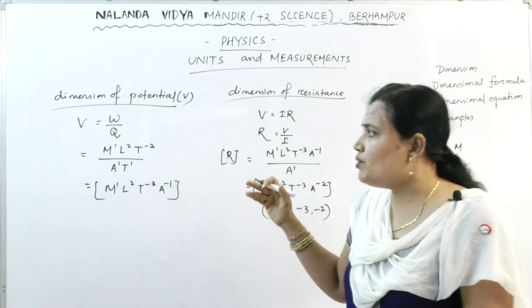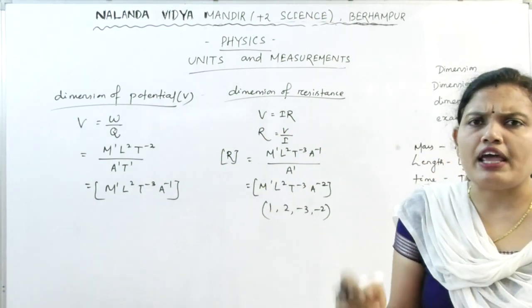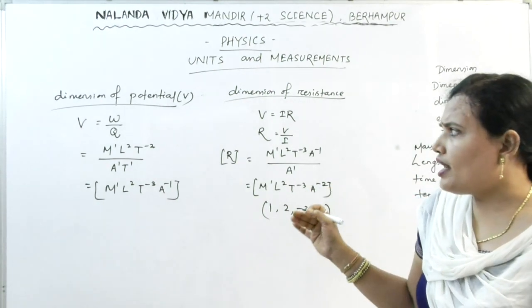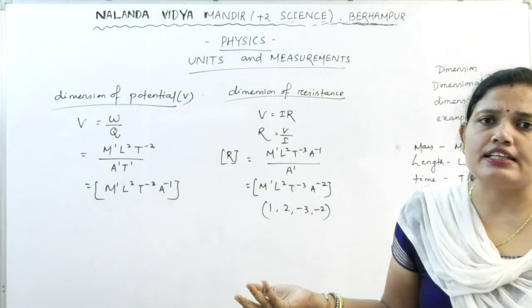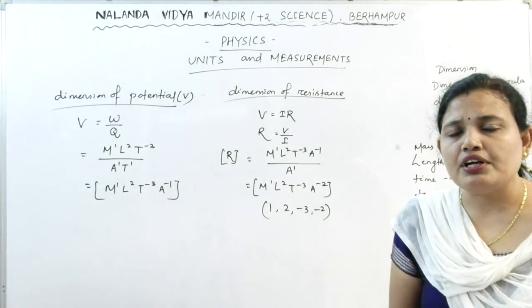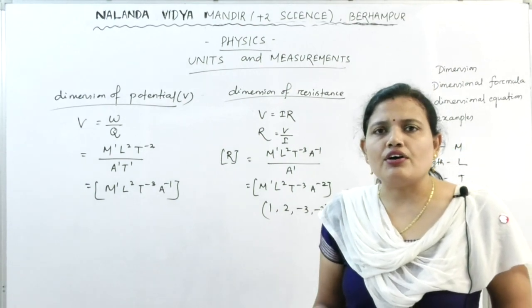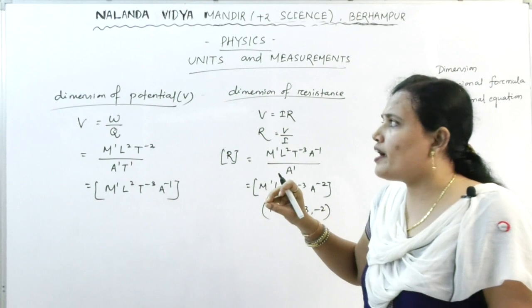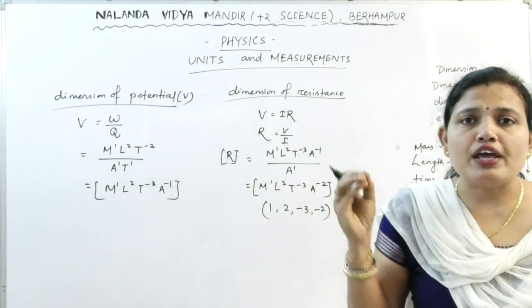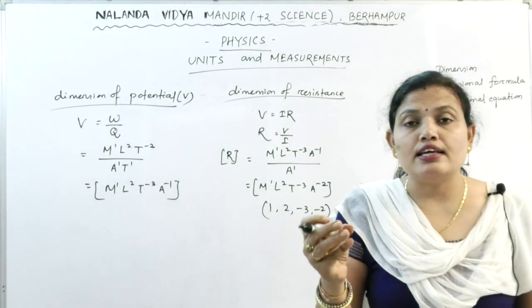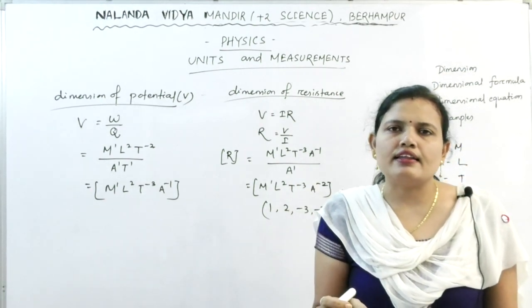Okay, after knowing the dimension, now it is very easy to write down the unit also. Once we know the dimension, we can easily write its unit, either the SI unit or the CGS unit, any type of unit. So to know how to find out the dimension is very important if you want to score better in physics, if you want to better understand the physics.